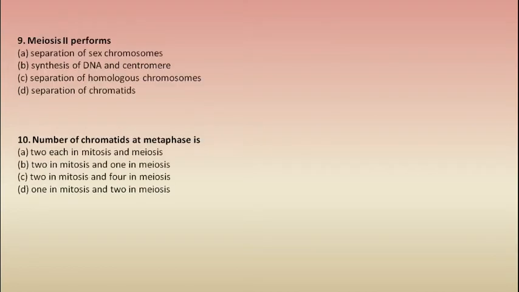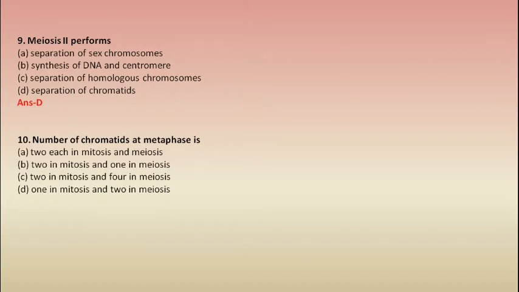Next question. Meiosis II performs separation of sex chromosomes, synthesis of DNA and centromere, separation of homologous chromosomes or separation of chromatids. As we all know, during meiosis I, separation of homologous chromosomes takes place, and during meiosis II, separation of chromatids takes place. So our correct option would be option D, separation of chromatids.